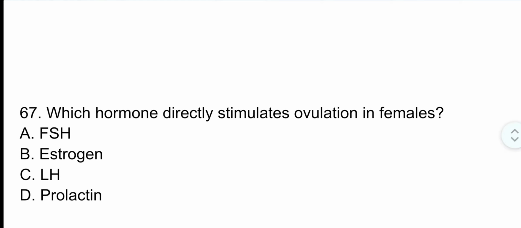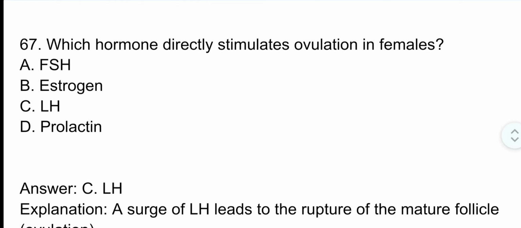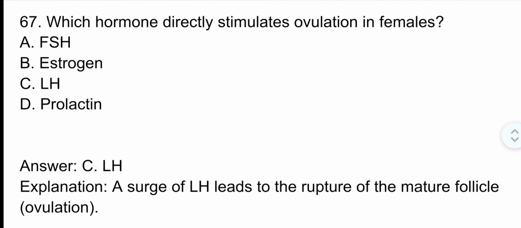Question number 67. Which hormone directly stimulates ovulation in females? The correct option is option C. Luteinizing hormone. A surge of luteinizing hormone leads to the rupture of the mature follicle, ovulation.